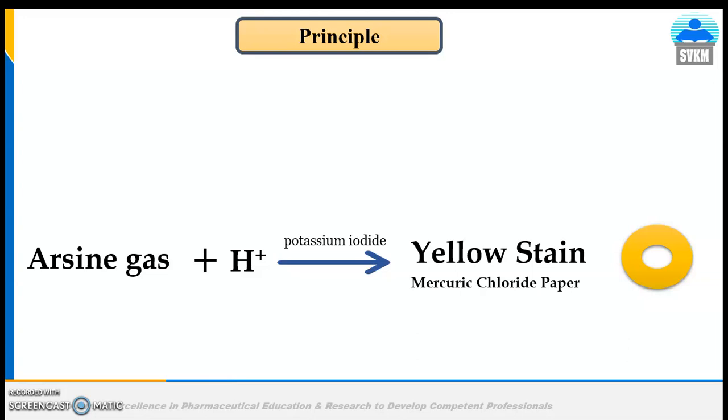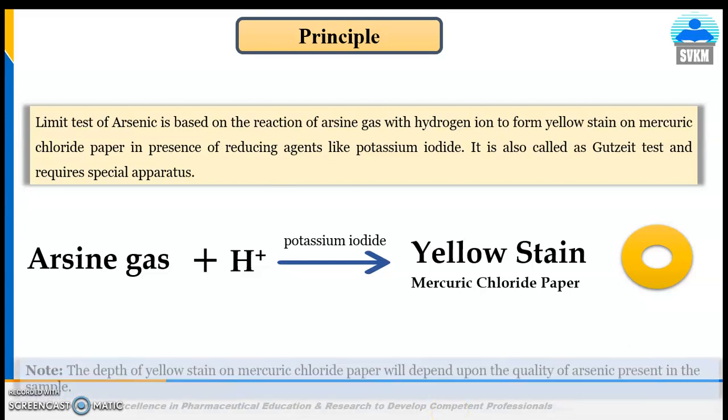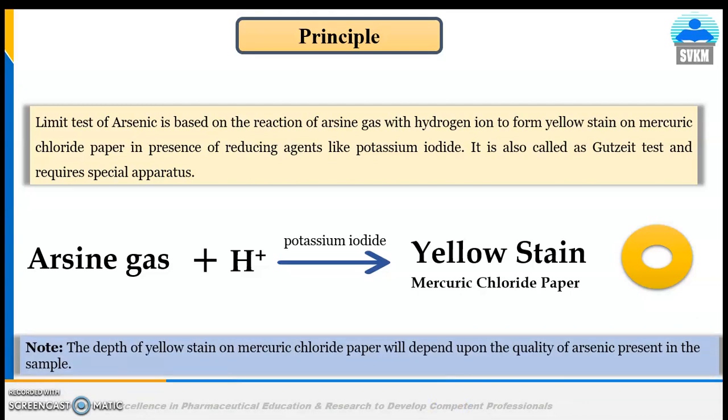This test is also called the Gutzeit test, and it requires a special apparatus called the Gutzeit apparatus. The limit test of arsenic is based upon the staining of mercuric chloride paper with arsine gas. Note, the depth of yellow stain on mercuric chloride paper will depend upon the quantity of arsenic present in the sample.